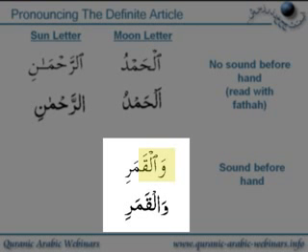Hamza-tul-Wasl as if it's got a fatha, because we've got a word coming before it, and that has its own sound. So we've got the fatha on the wa. So the wa will now join to the lam in the definite article in this case, because this is one of the moon letters, and the giveaway here is the lam has got a sukoon on it, so it is going to be involved in the sound. So we'll just say wal qamar.